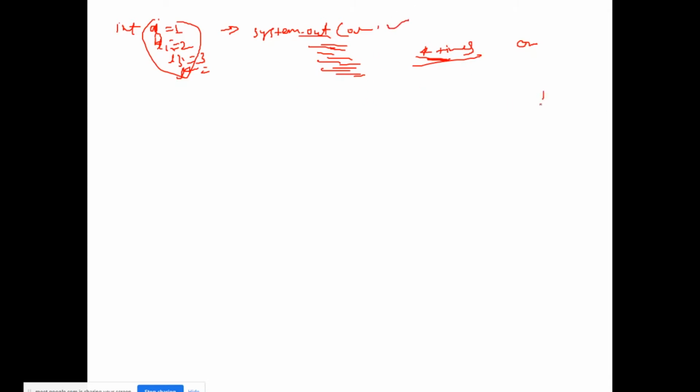Suppose we have to print numbers from 1 to 10: 1 2 3 4 5 6 7 8 9 10. Should we write system.out.println 1, system.out.println 2, and so on? No, so we can go for the loops concept first. How can we move to that? Declare this i variable, or you can declare it inside the for loop as well. int i is equal to 1, i less than or equal to 5, suppose we print till 5, otherwise it will take ten times the explanation.